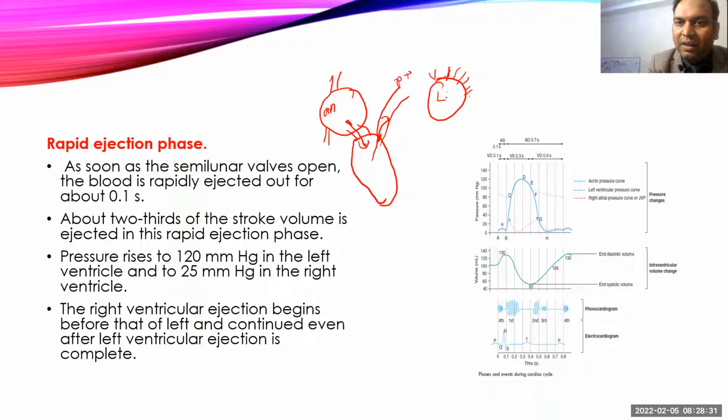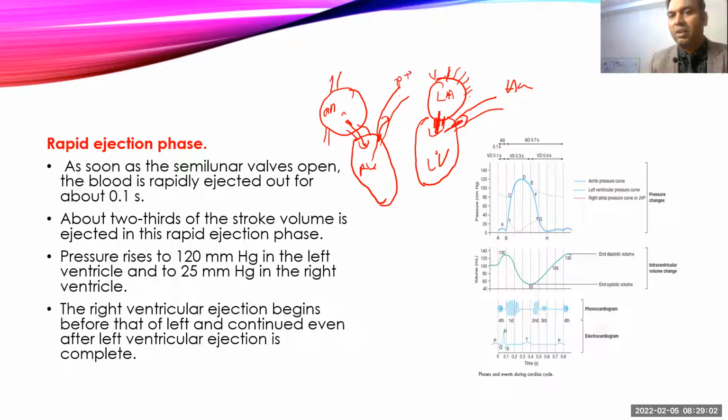But from the left atrium, this is the right ventricle. From the left atrium, there is a valve which is one way and allows blood to move only from the left atrium to the left ventricle, and there is a left ventricle here. This left ventricle has another opening for the aorta, and there is also a valve which allows only one-way flow. So right atrium से right ventricle जाएगा, right ventricle से lungs में जाएगा, lungs से left atrium में जाएगा, left atrium से left ventricle जाएगा, left ventricle से rest of the body. So this is how the blood will move, and it all occurs in one direction because of the one-way opening of the valves.